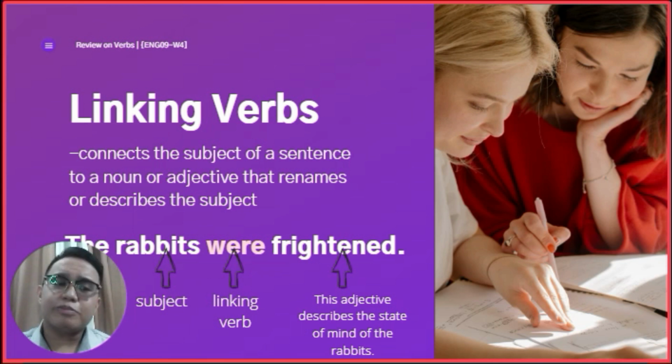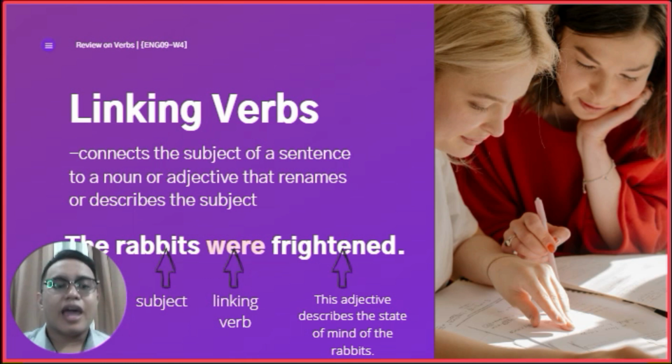So, the subject is rabbits, and the rabbits, unsay description niya sa rabbits? Frightened, diba? And the word we use to connect the two is the linking verb were. Okay, so mauna siya ato ang linking verbs. They connect the subject to a noun or an adjective in the sentence.